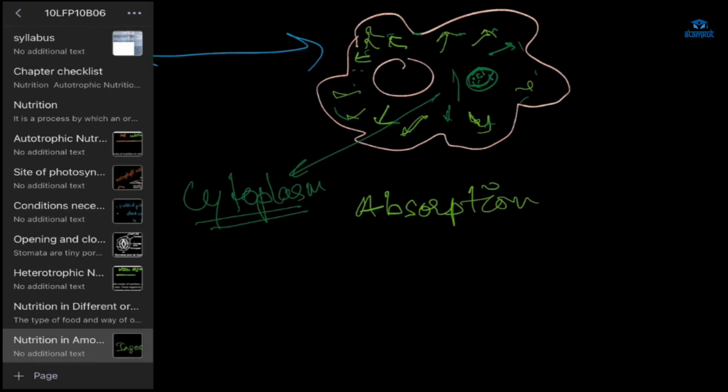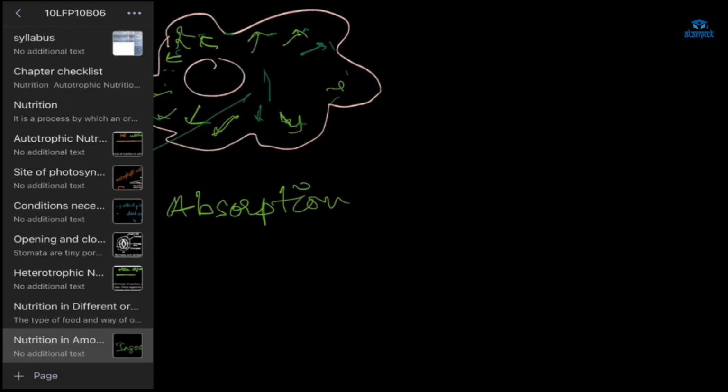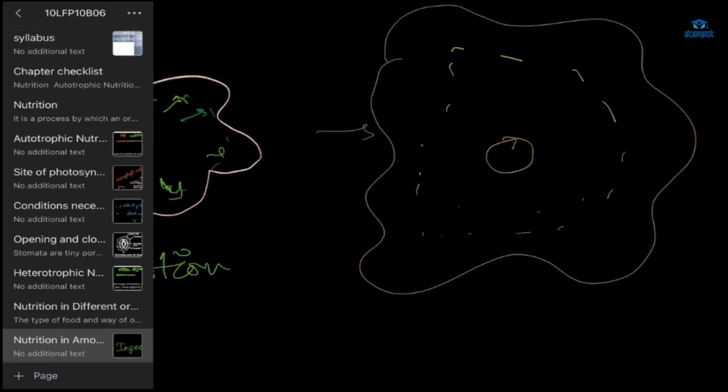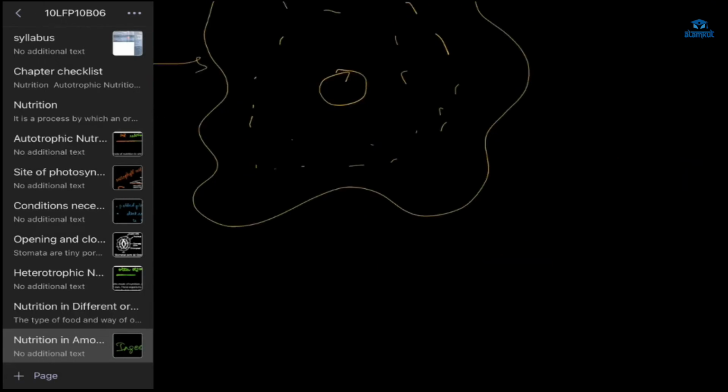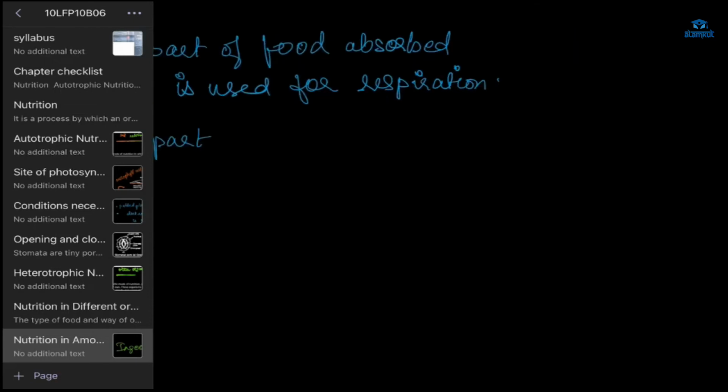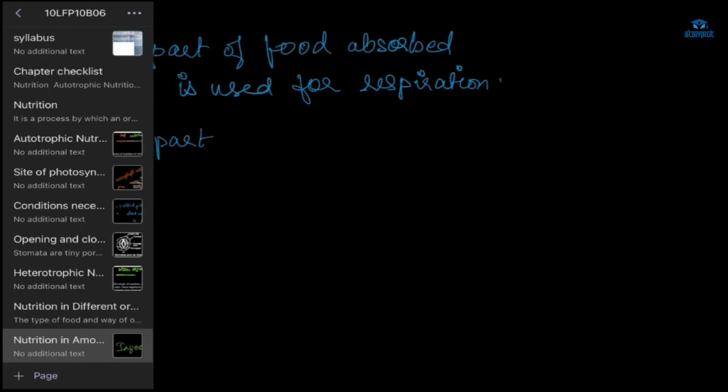So after that, these food particles will go to the cytoplasm, and this food vacuole will disappear because all the things are getting inside the cytoplasm. Next process is assimilation. So a part of food absorbed in the amoeba cell is used to obtain energy through respiration. One part for respiration, and what do we obtain? We obtain energy.